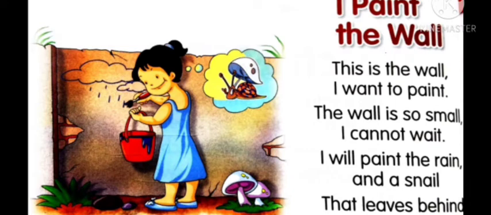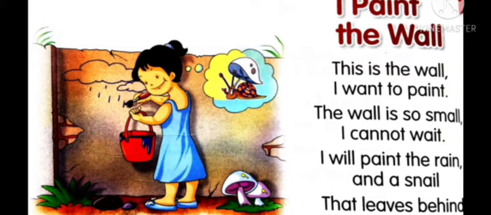The first one is, I paint the wall. This is the wall I want to paint. The wall is so small, I cannot wait. I will paint the rain and a snail that leaves behind a snail trail. So, if you observe a girl, can you see the girl? Yes, the girl. What is the girl doing? The girl is painting. So, in the word paint, we had observed the AI sound, A. Here we are not pronouncing I but the A sound.